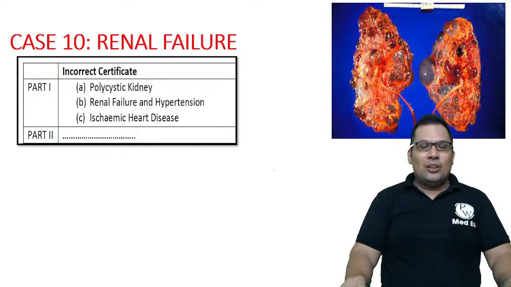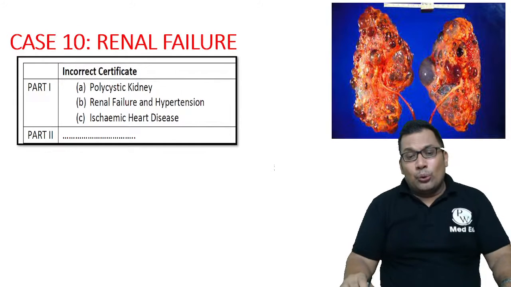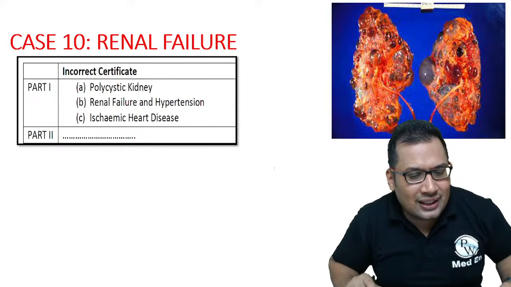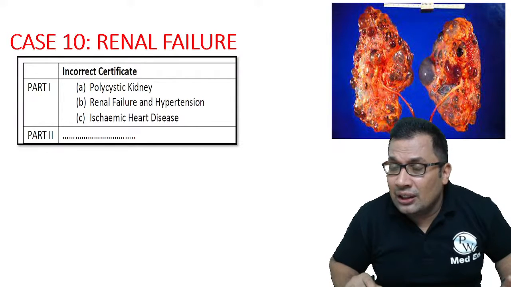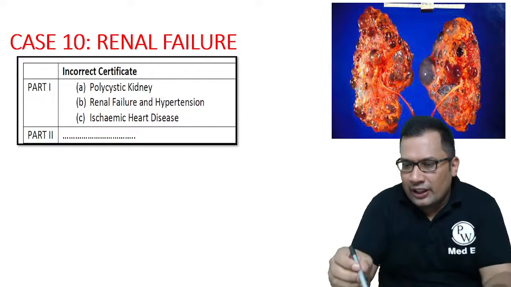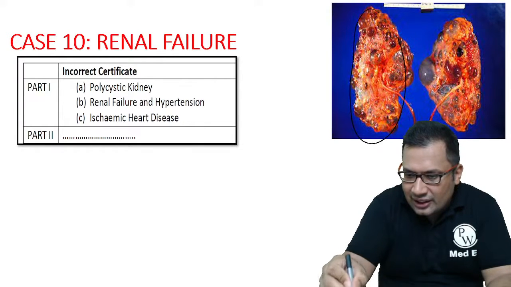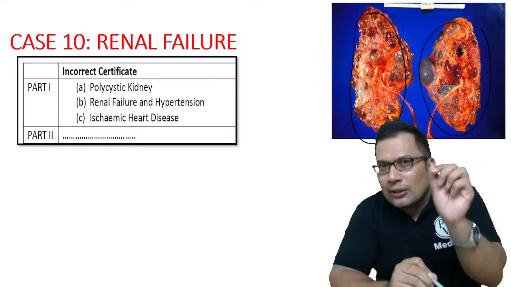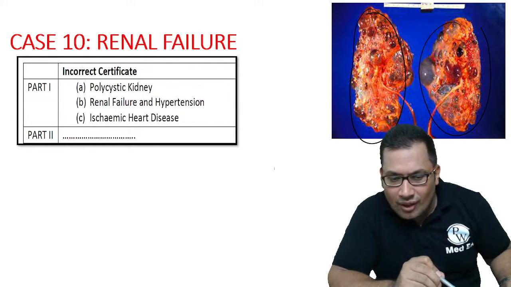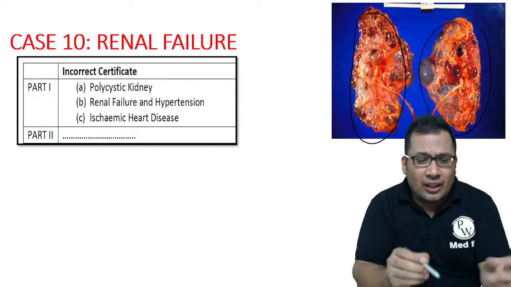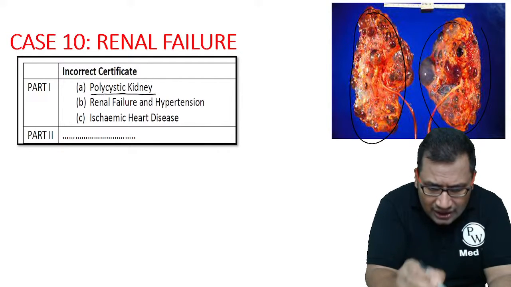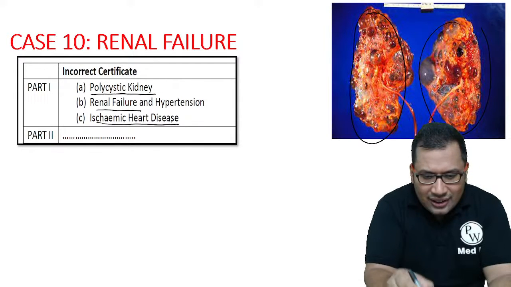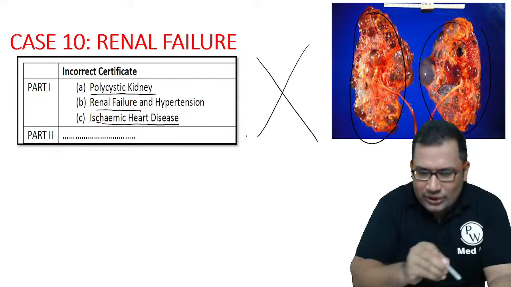Last one. Now, the last certificate: patient died due to renal failure. Renal failure due to polycystic kidney disease, suffering from hypertension. How to write the correct certificate? Polycystic kidney disease is an autosomal condition associated with chromosome number 16, with well-known complications. The incorrect certificate he mentioned: polycystic kidney disease in 1A, renal failure in 1B, ischemic heart disease in 1C. Now, this is a completely wrong certificate.